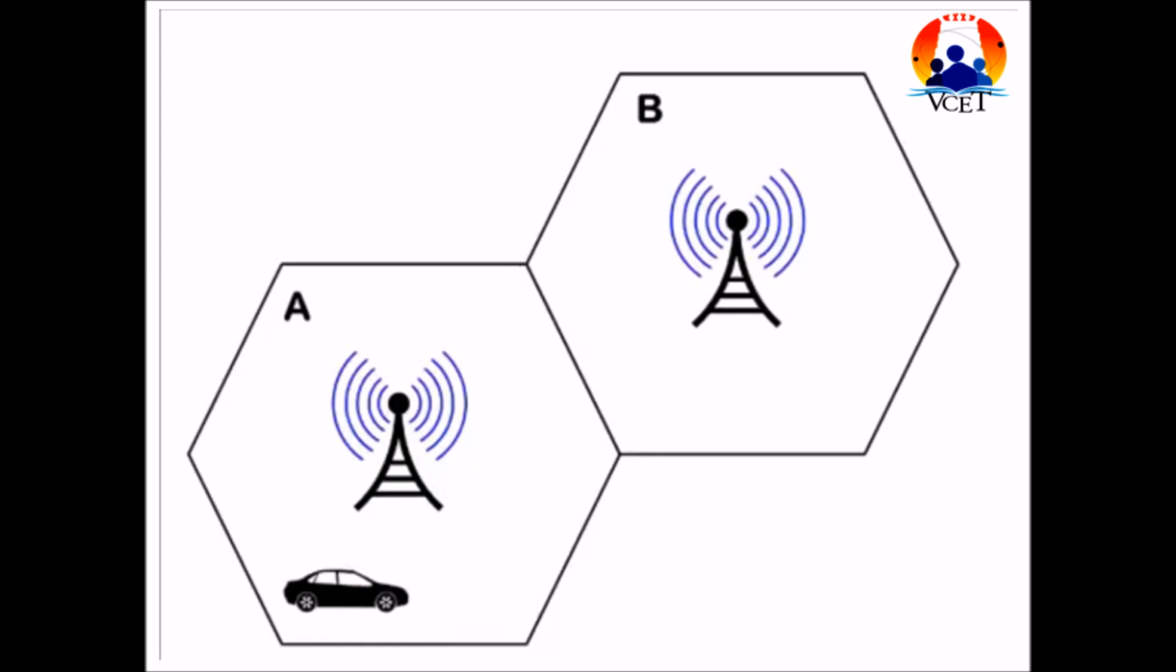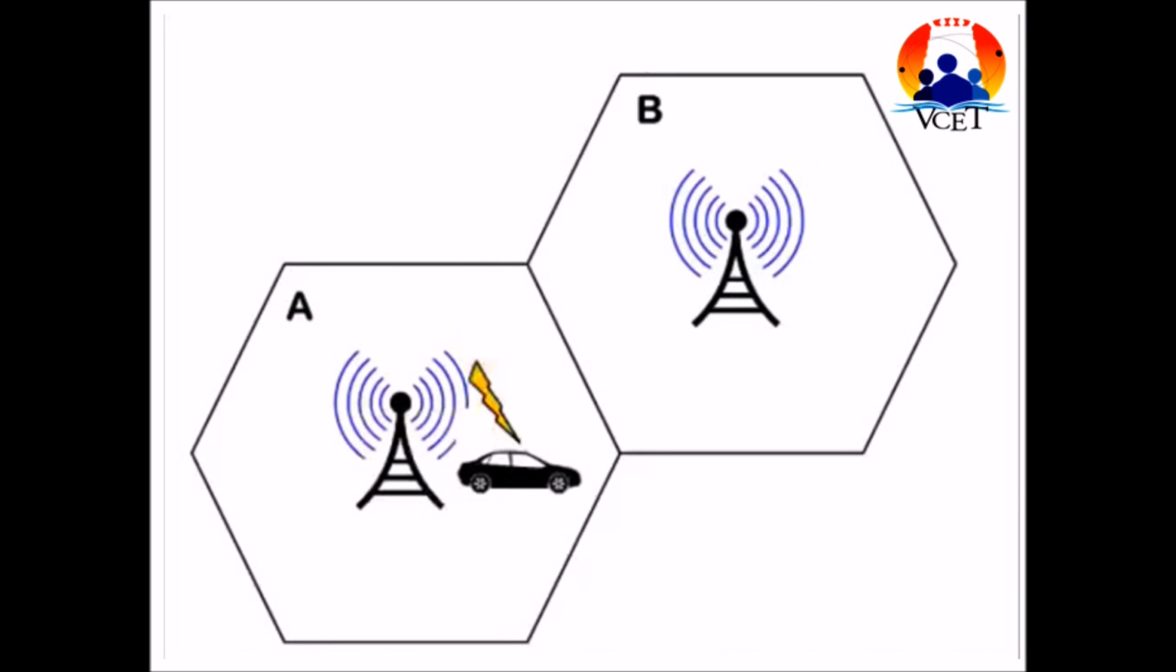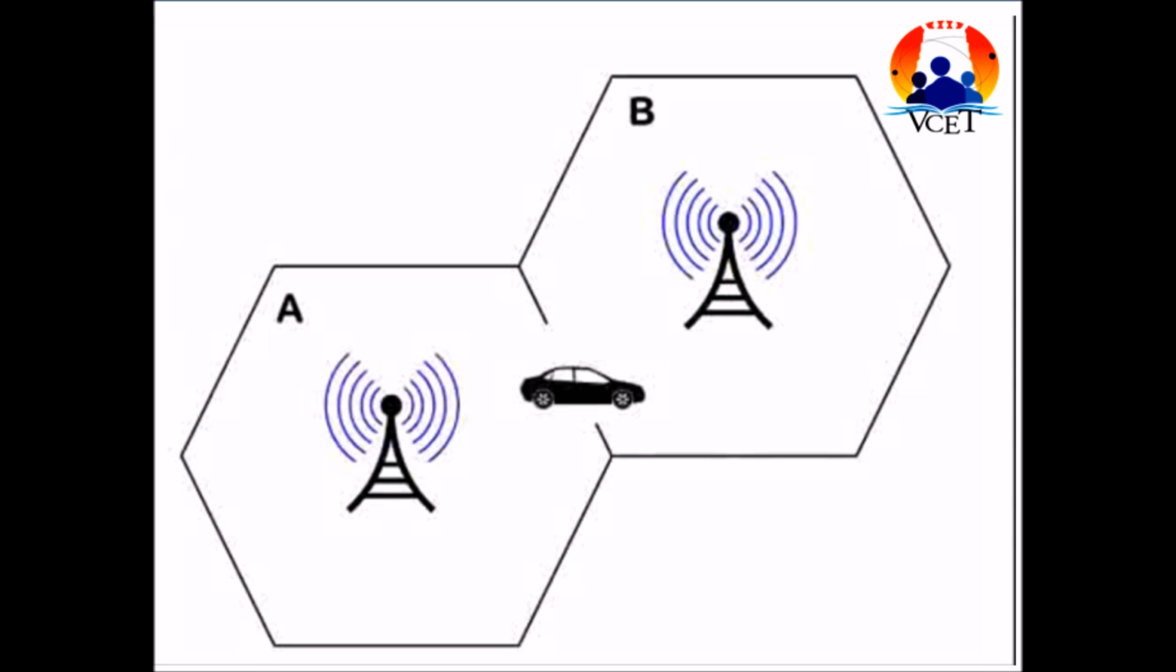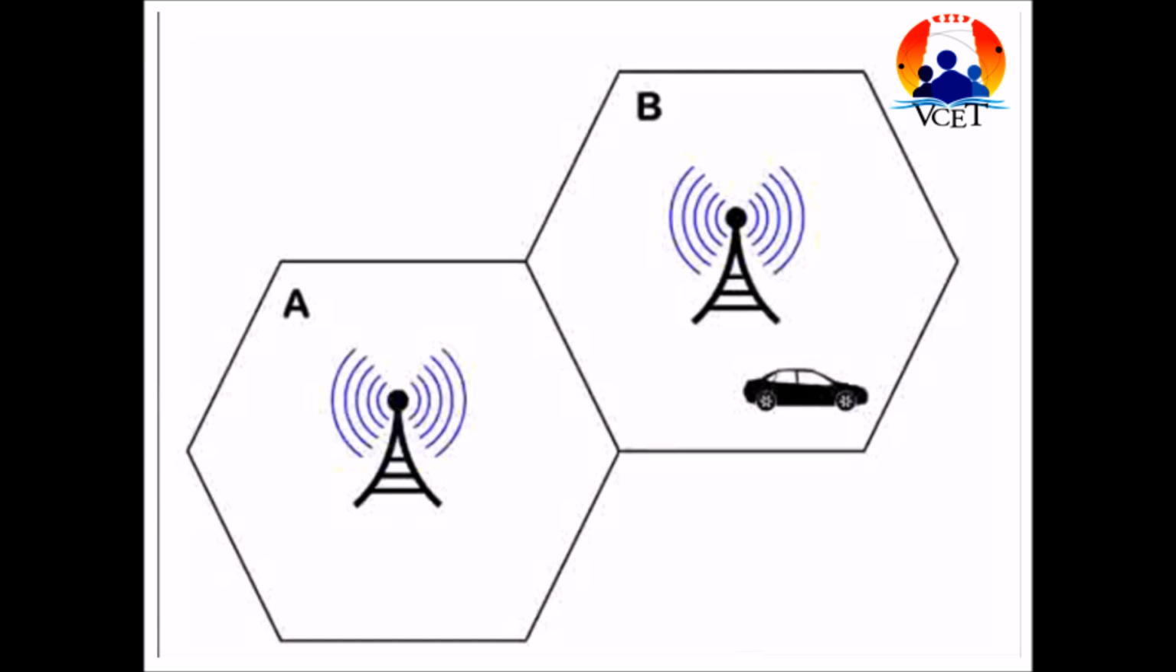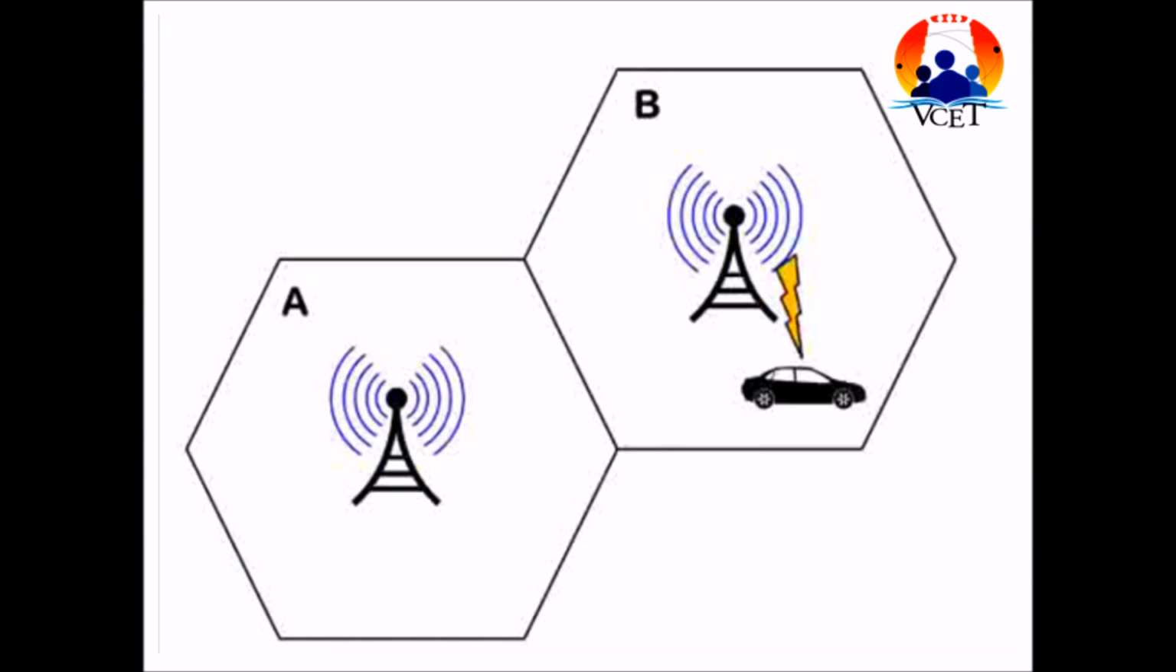For explanation, consider two adjacent cells, cell A and cell B, each having its own antenna whose frequencies are different. Consider a vehicle in cell A which is connected to the base station antenna, which means that the mobile phone in cell A uses the frequency of cell A. When the mobile travels from cell A to cell B, it has to switch over from the frequency of cell A to the frequency of cell B. As soon as the mobile enters into cell B, it starts using the frequency of cell B for communication. This process of switching over of frequency from cell A to cell B is called handoff or handover.